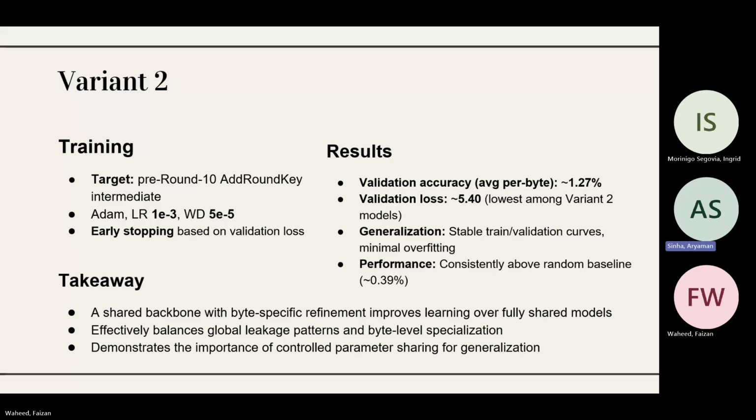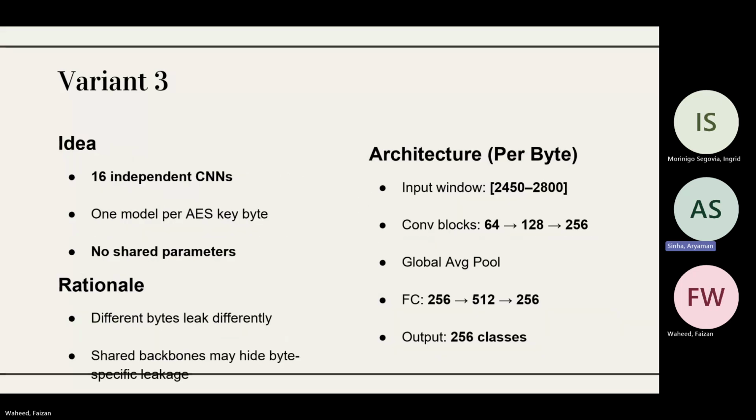Now, moving forward, my team member Faizan would continue with variant 3. Okay. The variant 3 model that we built was basically 16 independent CNNs. Since we had 16 bytes, what we thought was that building one model for each byte could help us deal with those leakages and understand the AES key much better, right?